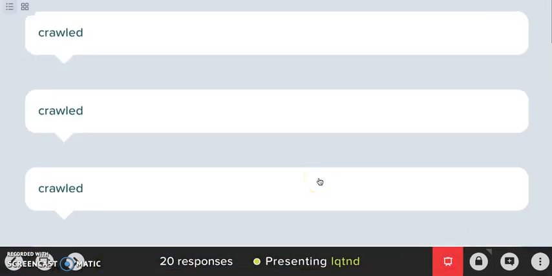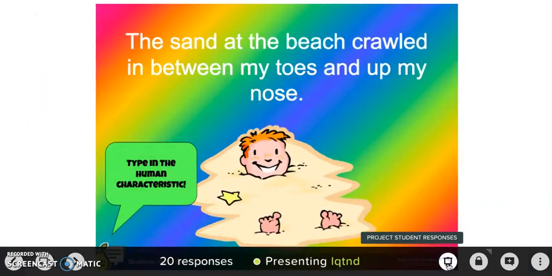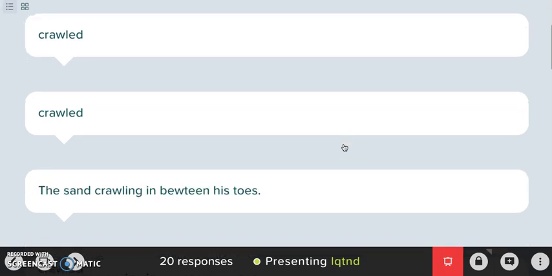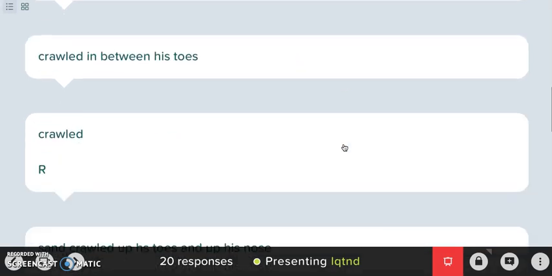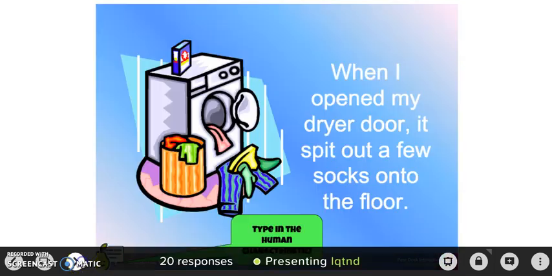And so obviously, and then I could go here, and I could either lock their slides first, which makes it so that they cannot do anything on their slides while we're discussing what the human characteristic is. And I can always unlock that, and then I can push this button right here where it says hide student responses or project student responses. So in this case, I projected it on the screen and said, good job, you guys all picked crawled. Can sand crawl? And they would tell me no. So that's why it's an example of personification.